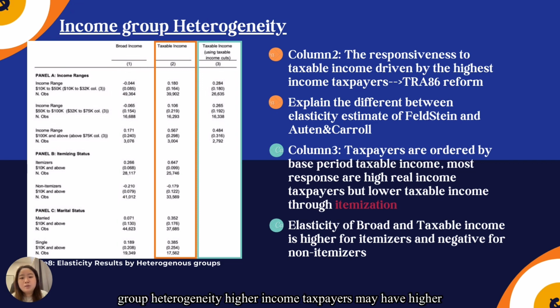For the income group heterogeneity, higher income taxpayers may have higher responsiveness to the tax, as capital income is more prominent and easily manipulated through asset allocation decisions, whereas the only way to manipulate earned income is to work more or less. Table A clearly reveals that the responsiveness of taxable income is primarily driven by the highest income taxpayers, with estimates ranging from below 100,000 US dollars to above 100,000 US dollars. This explains the differences between the elasticity estimates.